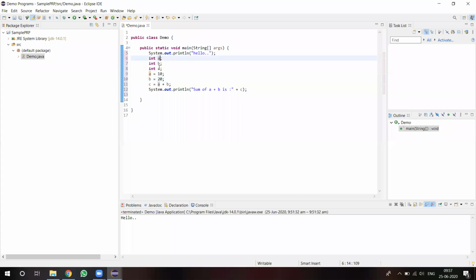Suppose C is used in the declaration and in three different places, and I want to change this C to sum in these three places. If you do it manually, it will be difficult. If it is three places, okay, you can do it. But if in your entire code you are using it in, say, 30 or 50 places, you don't know in which place you have used the variable name. So if you want to change all of them at a time, there is one more shortcut. You select that particular variable name and press Control Shift R.